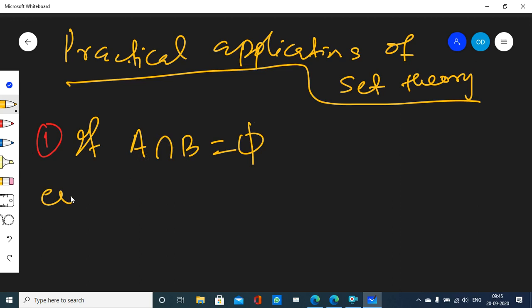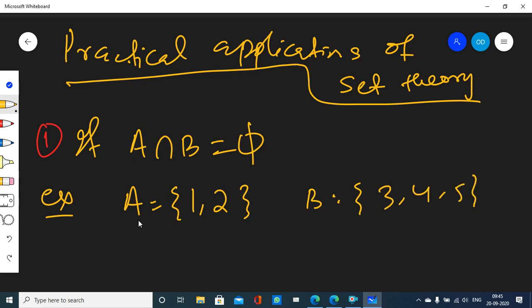So let's take an example. Set A has elements 1, 2. Set B has elements 3, 4, 5. Well, you can see for yourself. Here A and B are disjoint sets because they do not share any mutual elements. They have no elements in common between them.